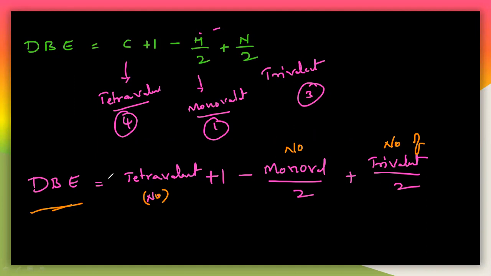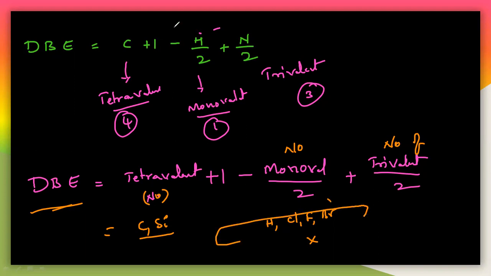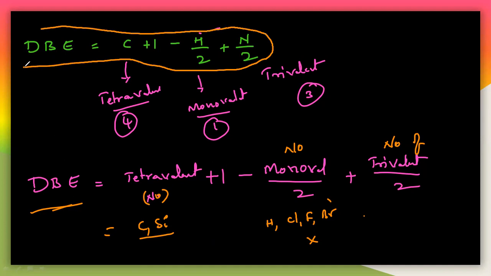So for easy solutions, we are taking particularly carbon, hydrogen, and nitrogen here, because in the tetravalent case, most of the time carbon will be present. In case of tetravalent, you can take carbon and silicon. For the monovalent, generally you can take hydrogen, and the halogens: chlorine, fluorine, bromine. They are also monovalent generally. So generally you can take this as the major formula, which you have to remember: C plus 1 minus H by 2 plus N by 2. This is the important formula, you have to remember this.